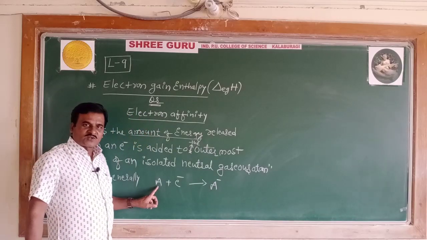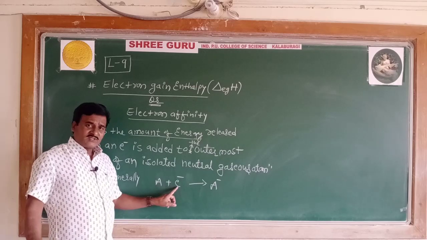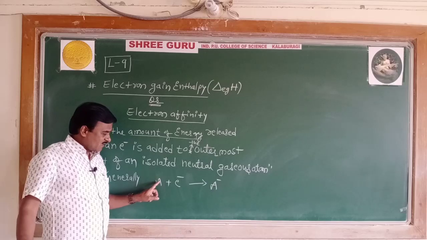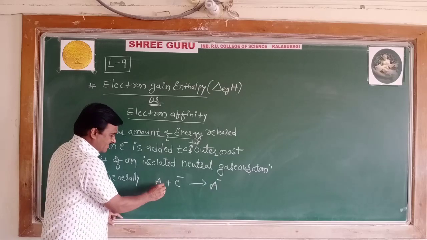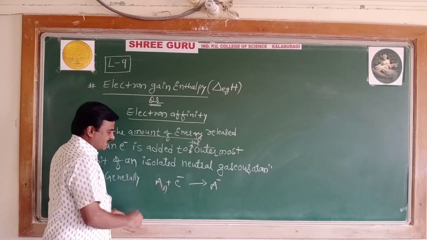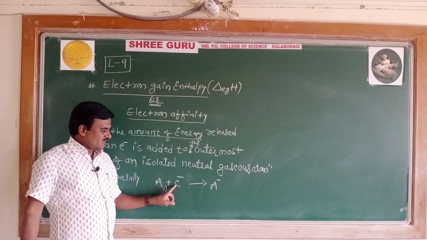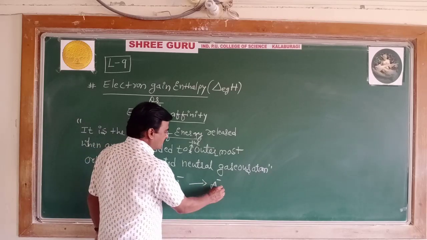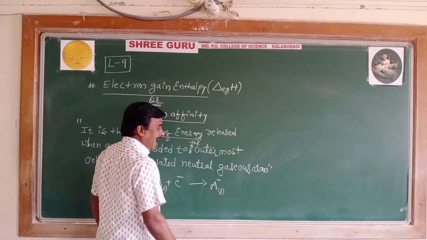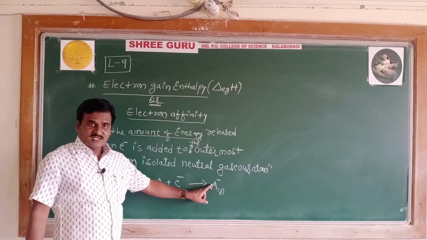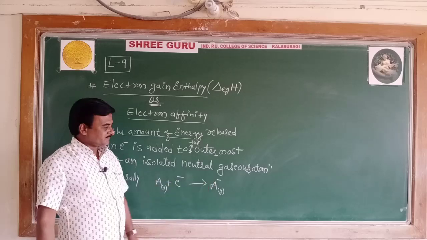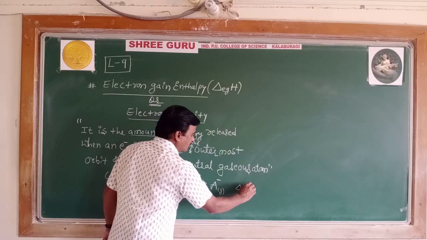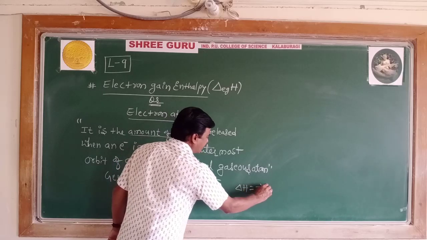When the electron is added to the outermost orbit of this neutral gaseous atom, it becomes a gaseous monovalent anion, along with release of energy.